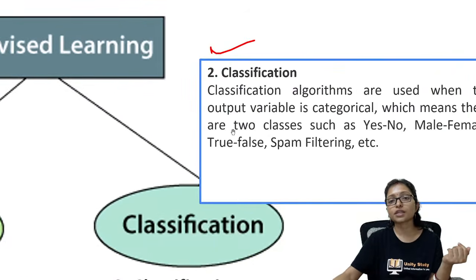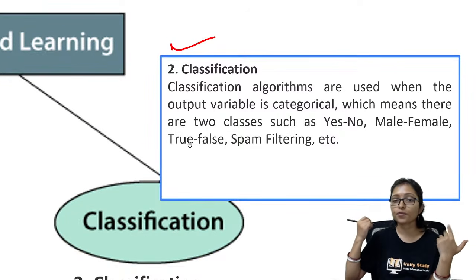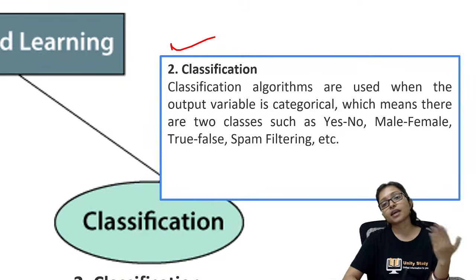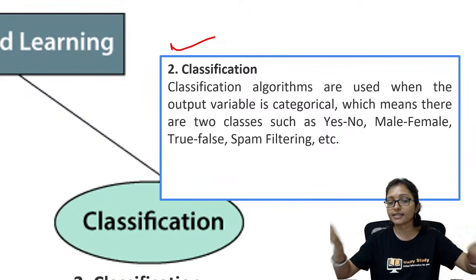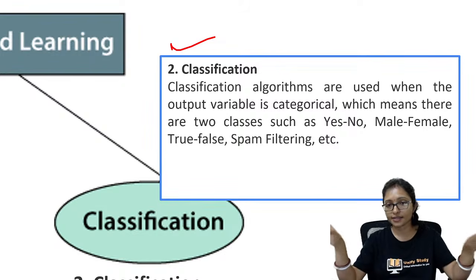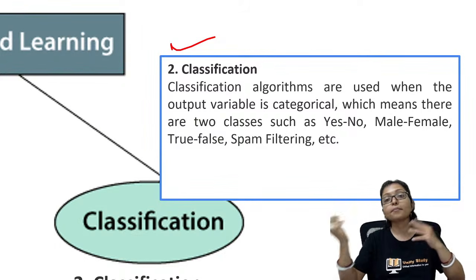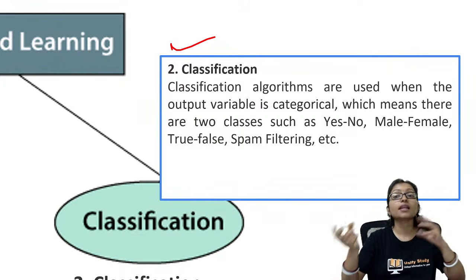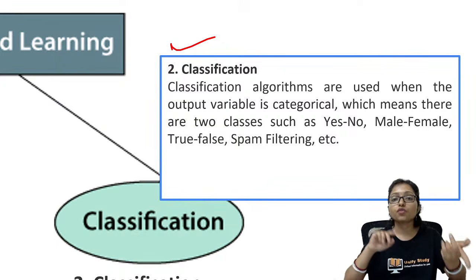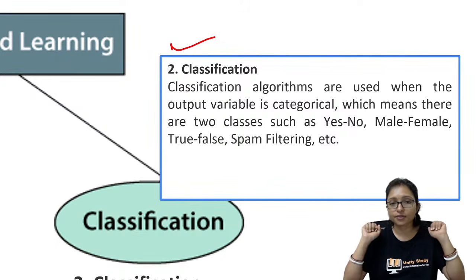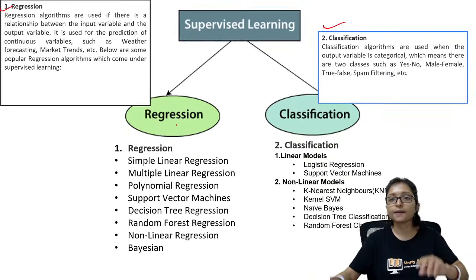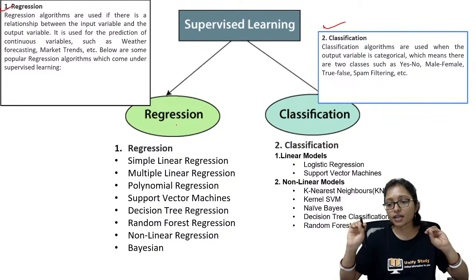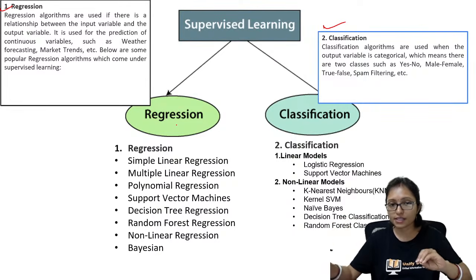And where do we use the classification algorithm? Classification means when the output variable will be categories. You can divide into some categories like spam, not spam, male, female, true, false. These are called classification algorithms. Okay, so these are the two main types of supervised learning, regression and classification.